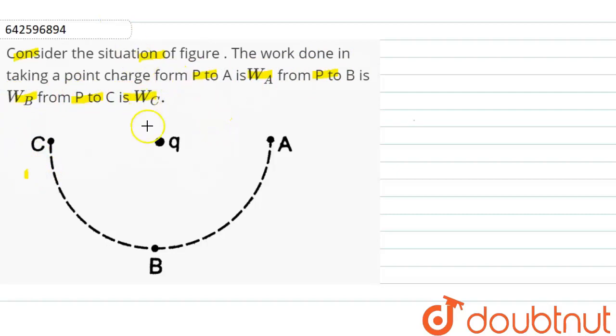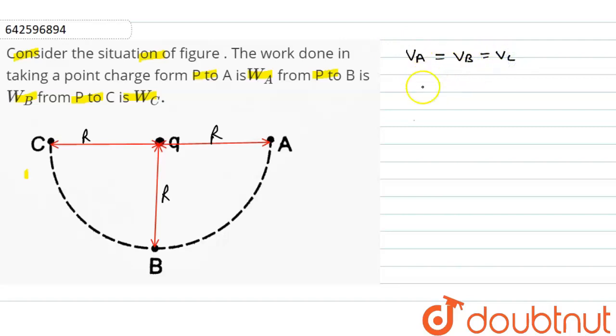Students, as in this figure, it is clear that the 3 points A, B and C are situated at the circumference of a circle. So, suppose the radius of this circle is capital R. It is clear that the distance of points A, B and C is equal, which is equal to R. So, we can write that the potential at A, the potential at B and the potential at C will be equal.